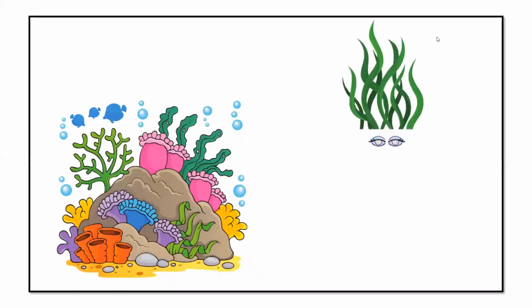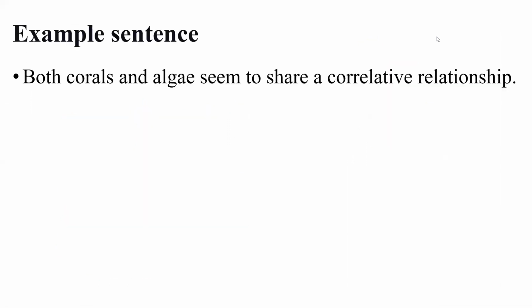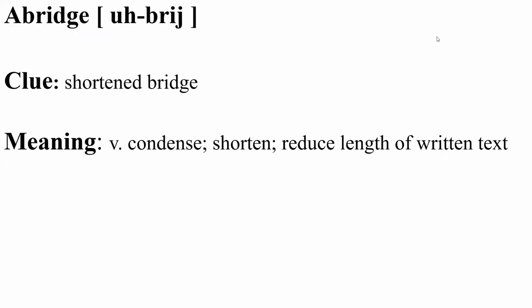So visualize the mutual relationship between the algae and the coral reef. Both corals and algae seem to share a correlative relationship. This example is about corals and algae and how they share a mutual correlative relationship.